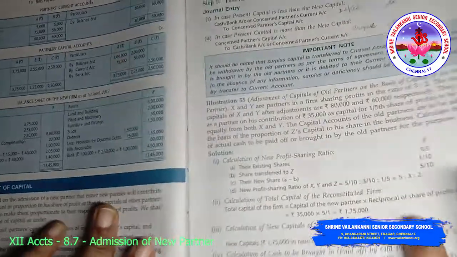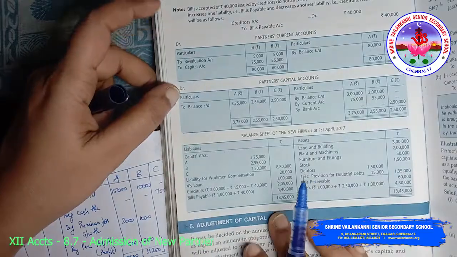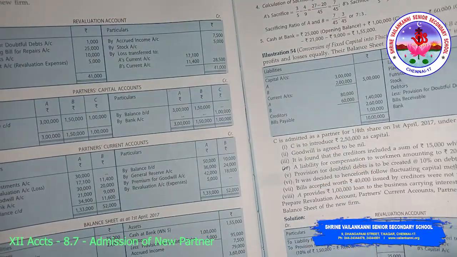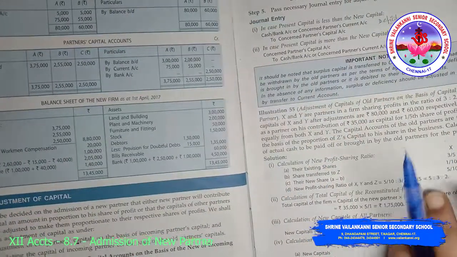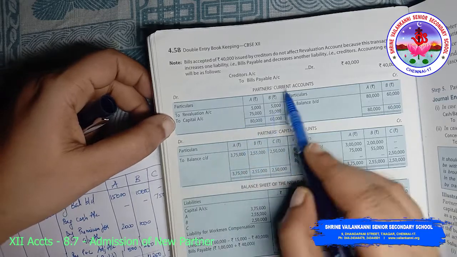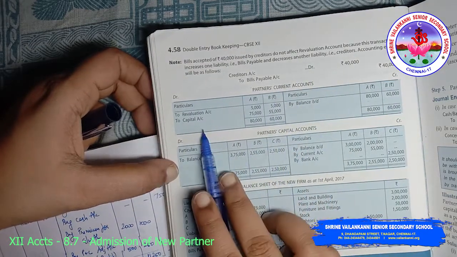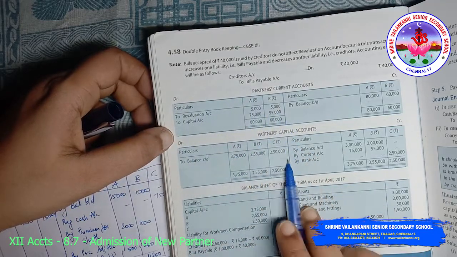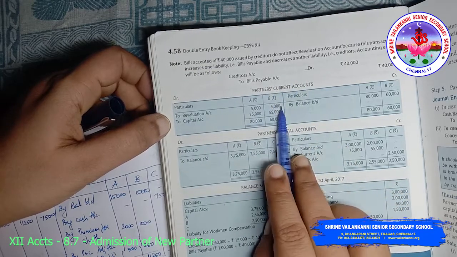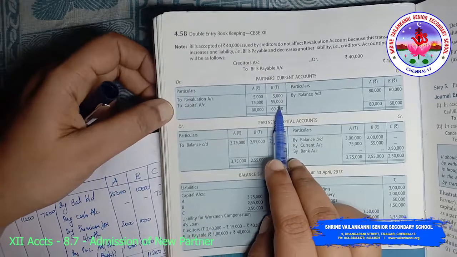And after that you have the partners current account. So by balance brought down 80,000 and 60,000, you bring the balance from the current account in the balance sheet. After that you have to write down the revaluation account in the current account, because the capital account is fixed, right? So you cannot have these changes recorded in the capital account. So you need to write the revaluation account under the current account. So 5,000 and 5,000 is over. So to capital account is 75,000 and 55,000.